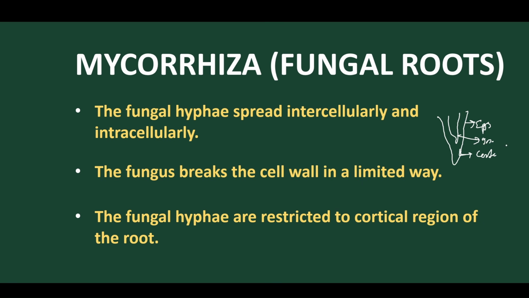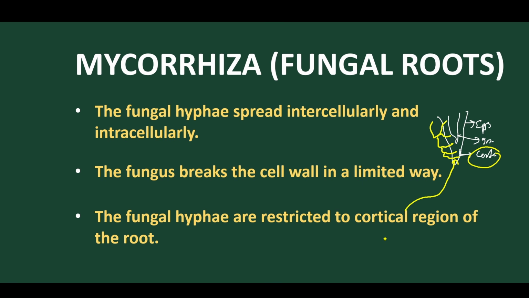Got it? So here we find that these mycorrhiza penetrate the cell wall and move into it. And this type of association is called endo. This is intercalary, this is called endo. And inside the cortical region, this mycorrhiza forms.